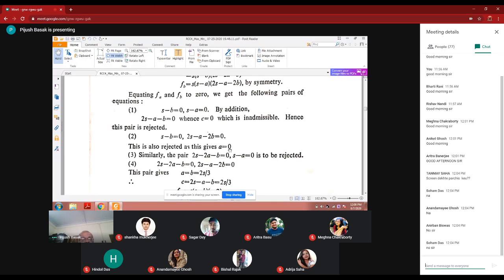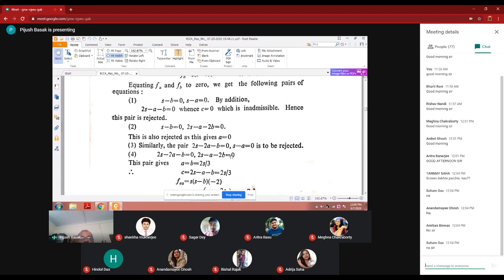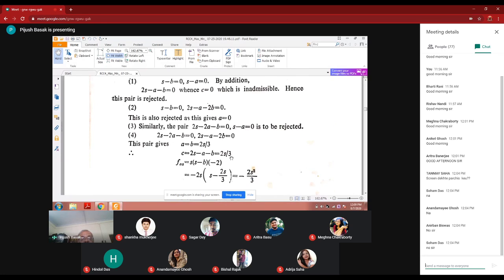This is true. So similarly, this pair is rejected, and from the other pair, 2s minus 2a minus b equal to 0 and 2s minus a minus 2b equal to 0. This pair gives a equal to b equal to 2s by 3, and so c is also equal to 2s by 3.